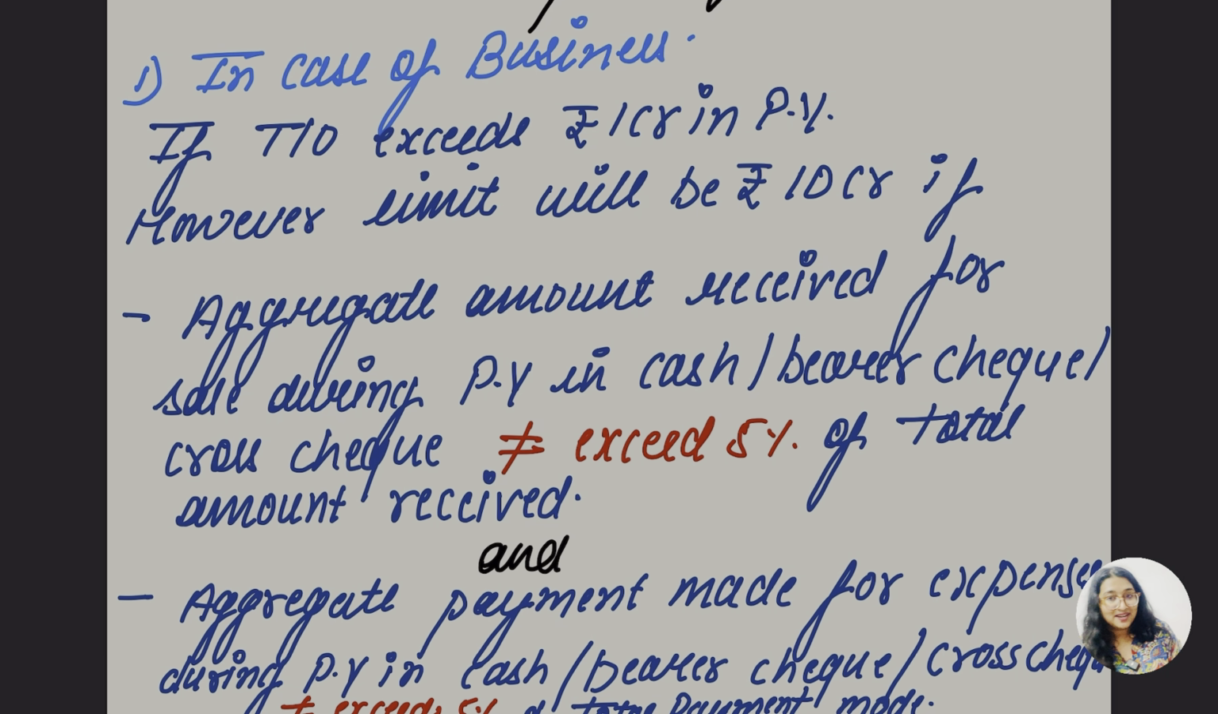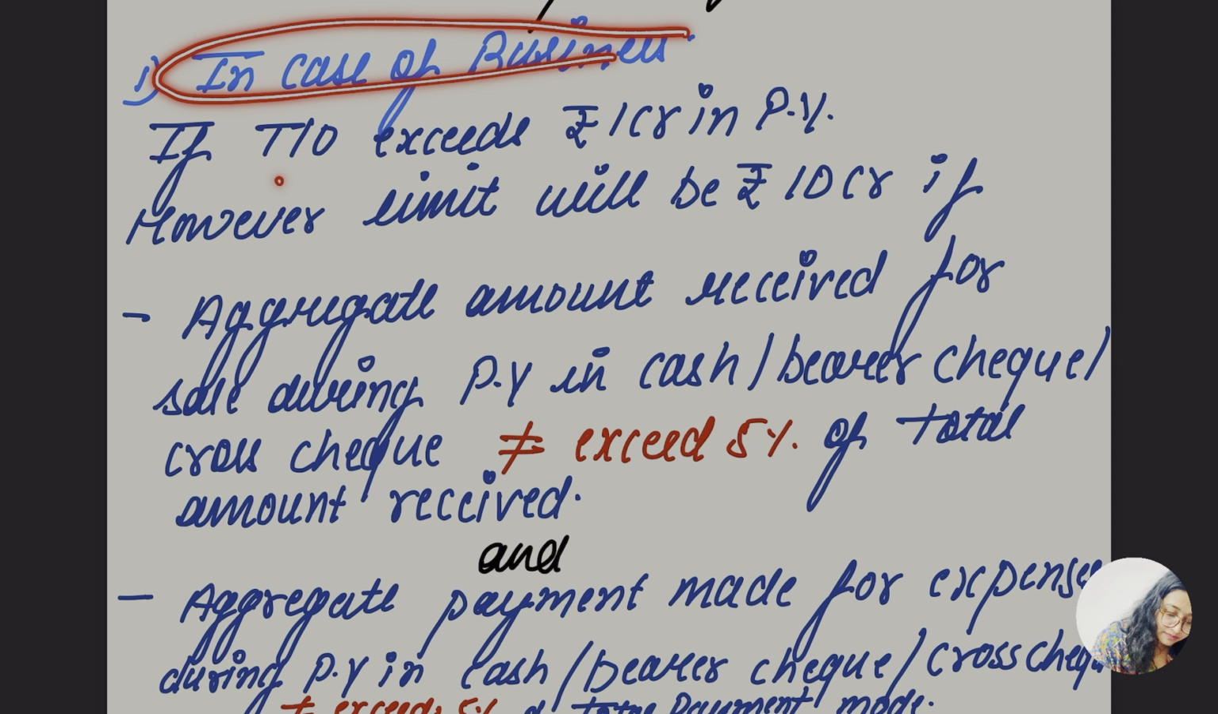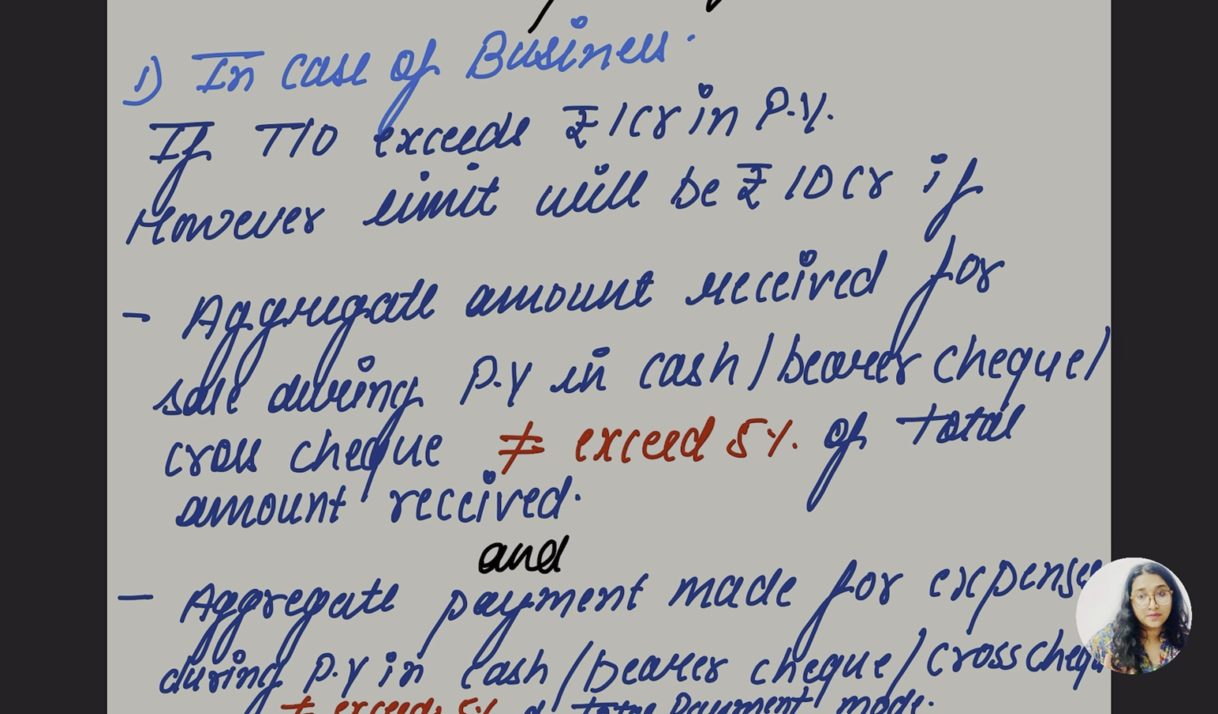Let me read it again. Okay, let me make it very easy. In case of business, when the turnover exceeds rupees 1 crore, for business and profession... we are talking about the business, not the profession. When the turnover exceeds 1 crore, they have to do the tax audit of the books of accounts. I know this much, but they are saying this 1 crore limit can go up to 10 crore.